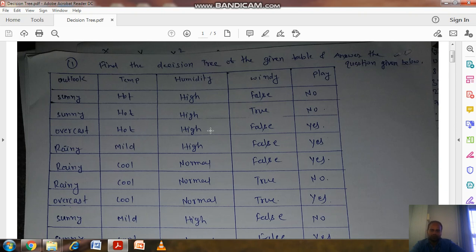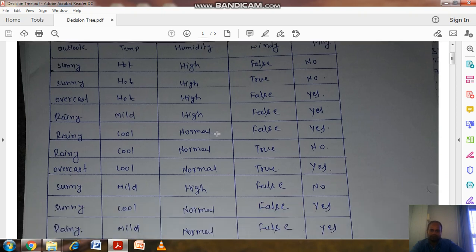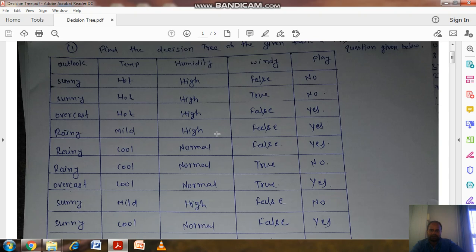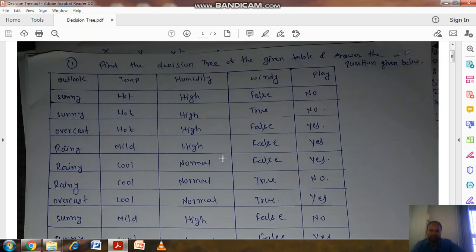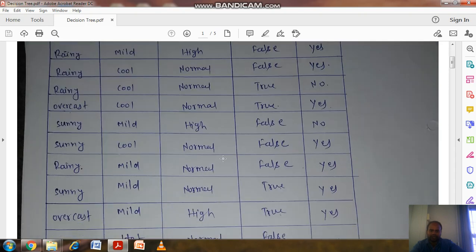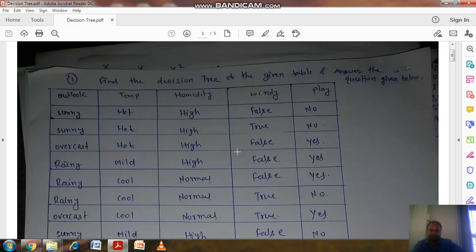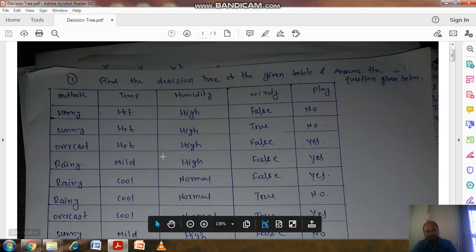Humidity has two values: high and normal. Similarly, windy has two values: true and false. And in these cases, the statistics of the game is given as played or not.